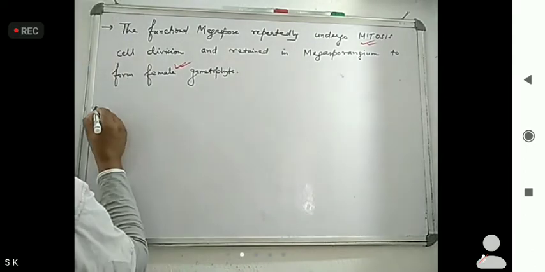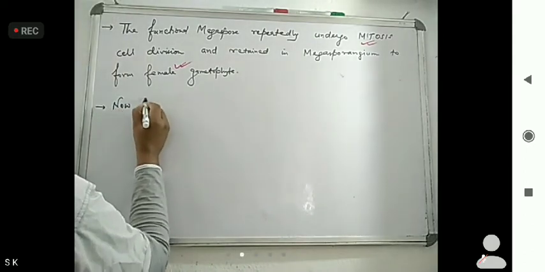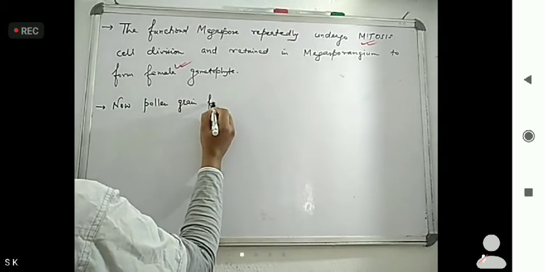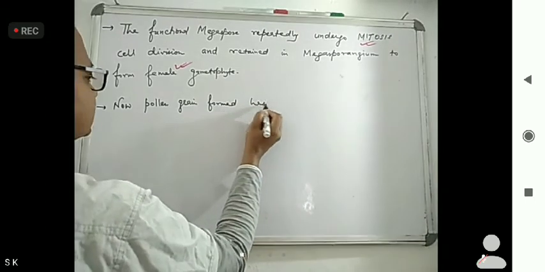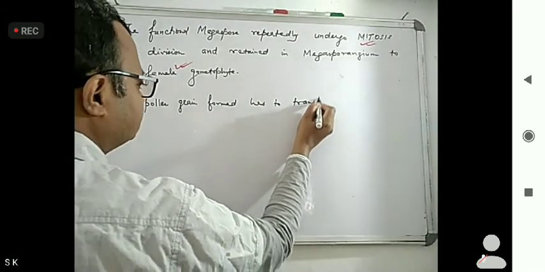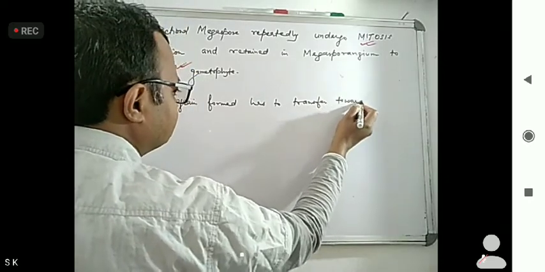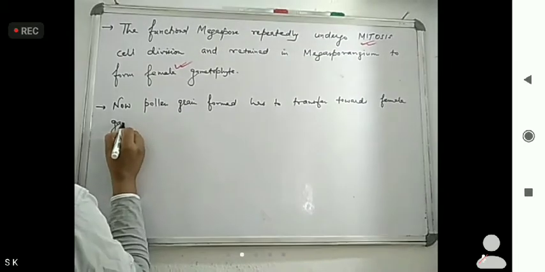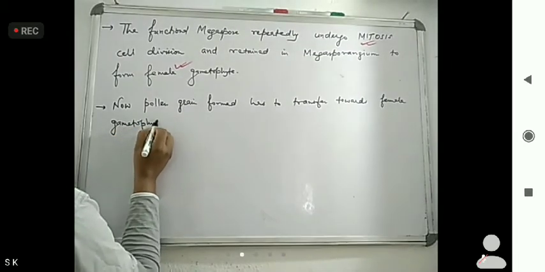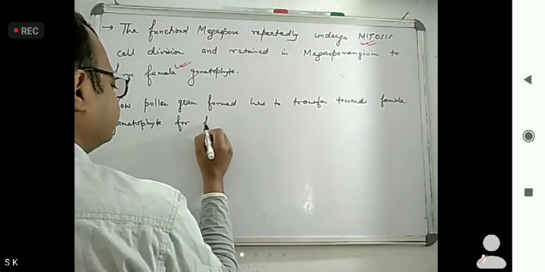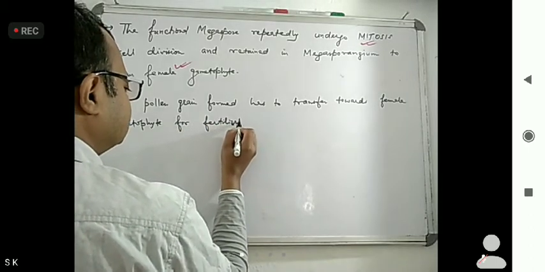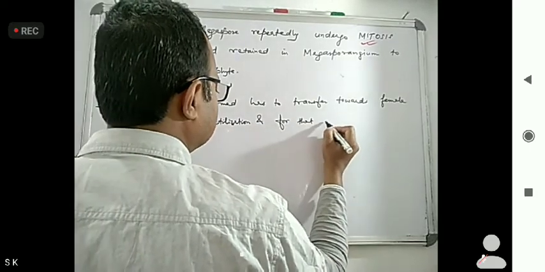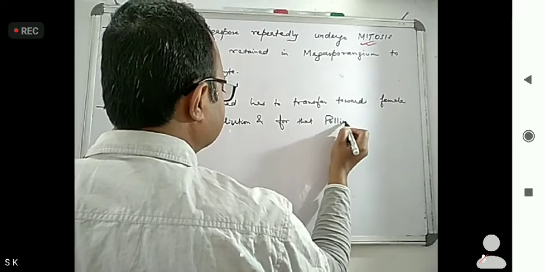What I told: now the pollen grain formed has to transfer towards the female gametophyte for fertilization, and for that pollination occurs.